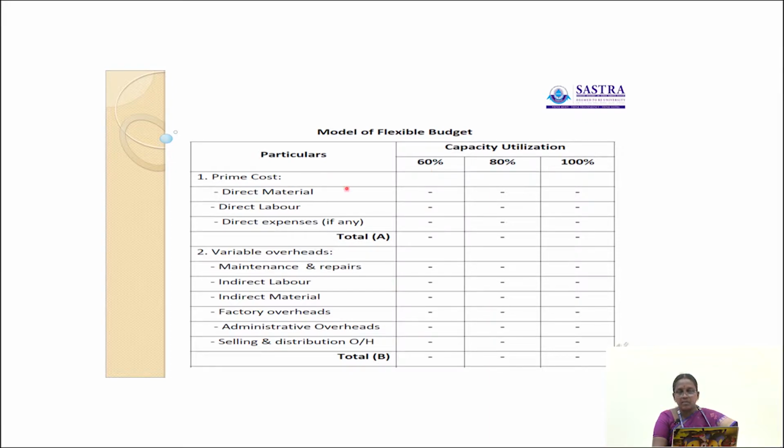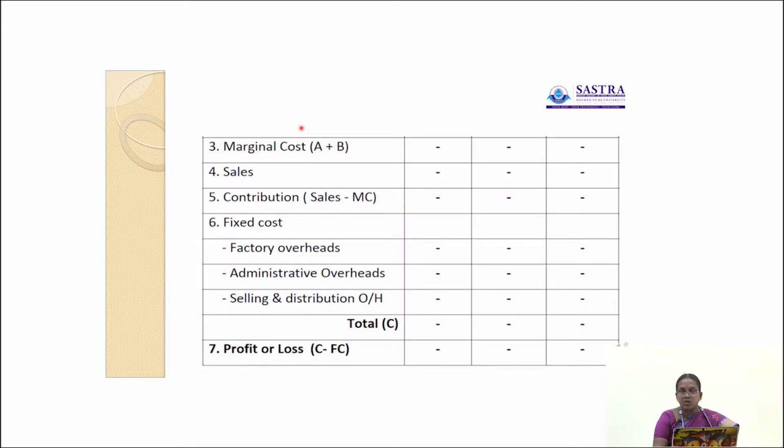Then variable overheads: maintenance and repairs, indirect labor, indirect material, factory overhead and selling and distribution overhead. The total cost of these is called variable overhead. Then marginal cost. Prime cost plus variable overhead, the total is called marginal cost.